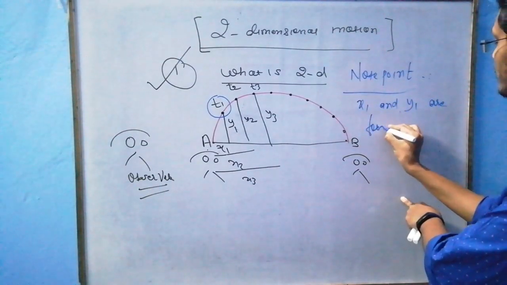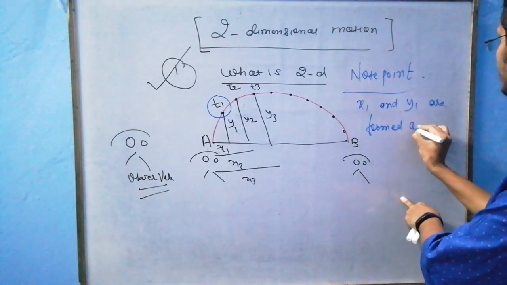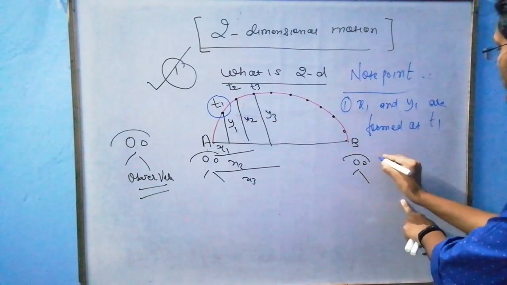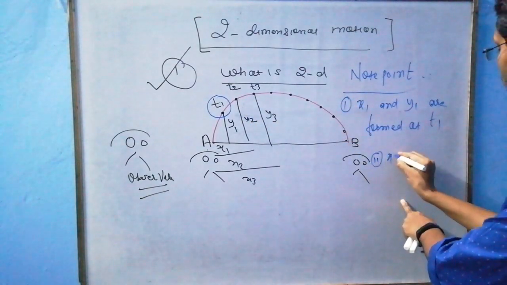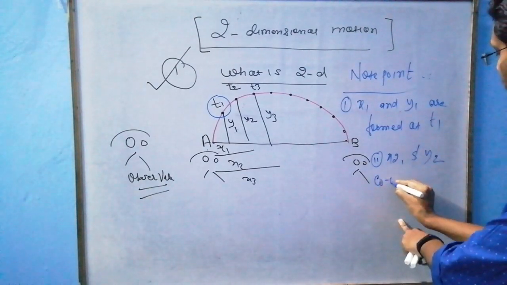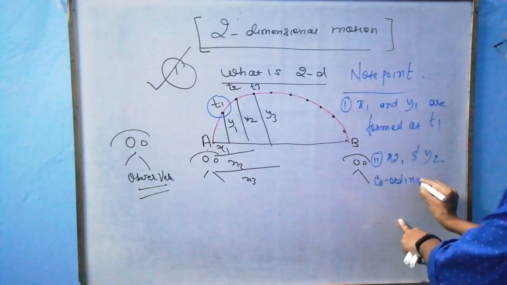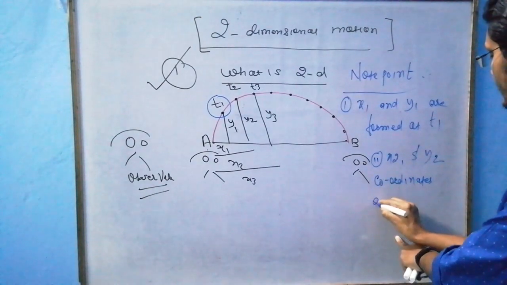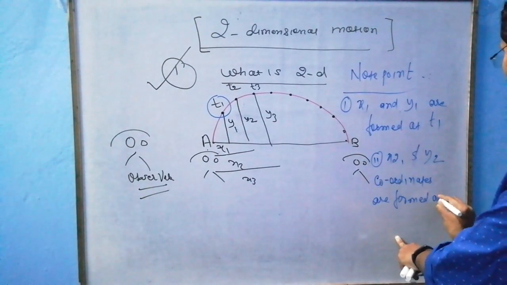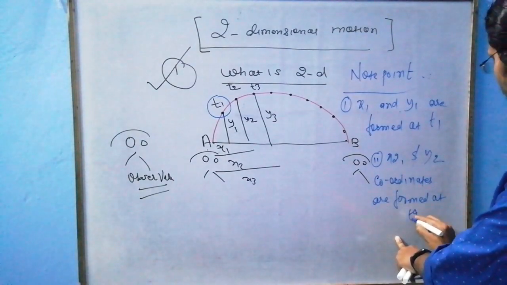are formed at t1. Similarly, x2 and y2 coordinates are formed at T2.